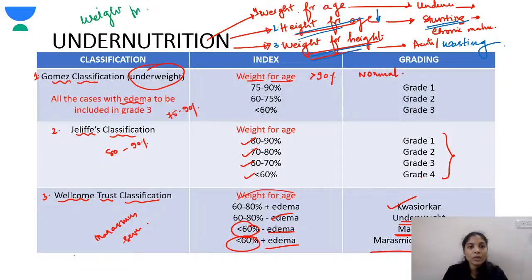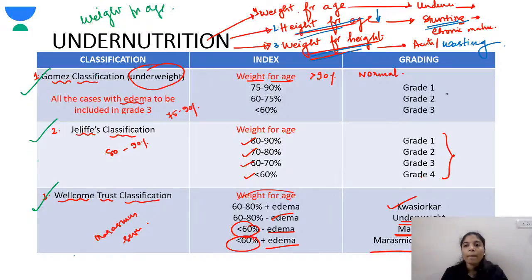Under weight for age, there are three classifications: Gomez classification, Jelliffe classification, and Wellcome Trust classification. All three use weight for age as the parameter to classify underweight.